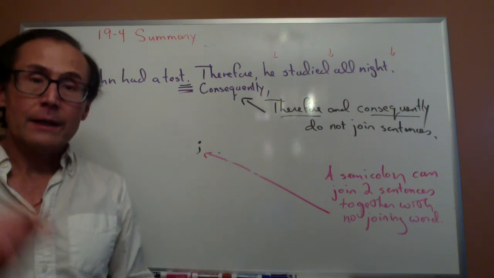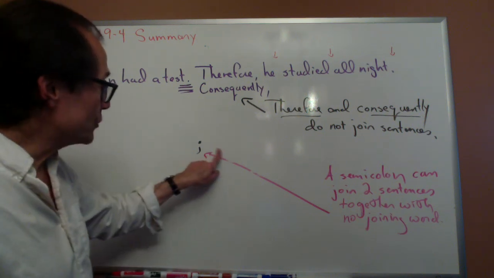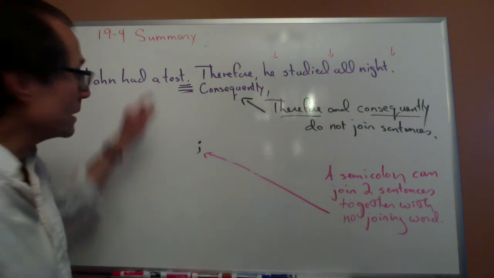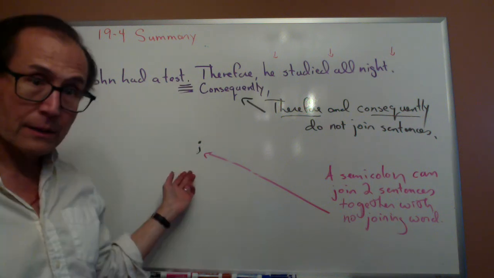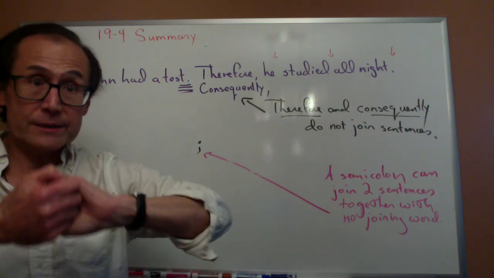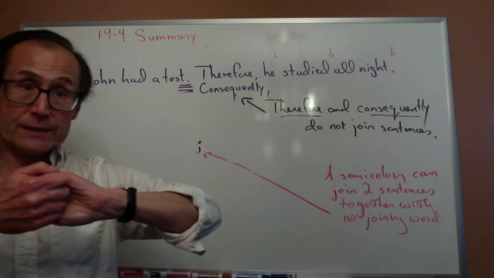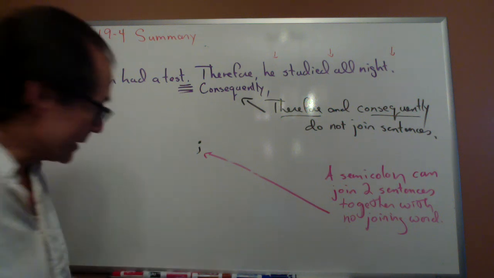But if I want to, I can join these two sentences with a semicolon, because a semicolon joins two sentences together, even though there's not a word that joins the two sentences. Let me show you how we could do this here.